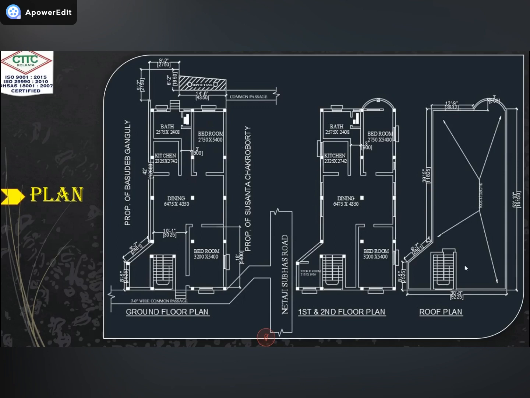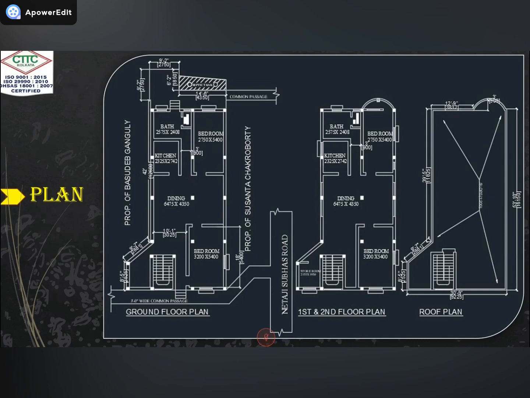Before going to start our plan, first set your mind on what we will give in that area, so that you can utilize the maximum area. It depends on the requirement of the building. A client gives a work on the basis of the requirement. So before starting our plan, first think about the requirement of that building. As per that requirement, you will do our drawing properly with dimensions, with each particular area specified. This area is our bedroom, this area is our dining. So these are the processes under our plan.